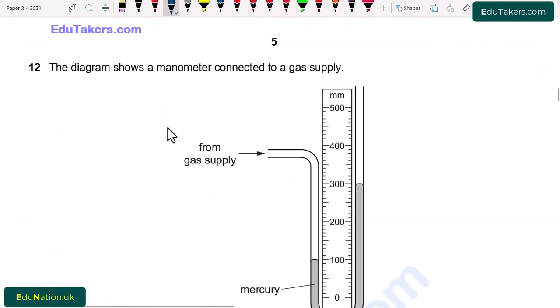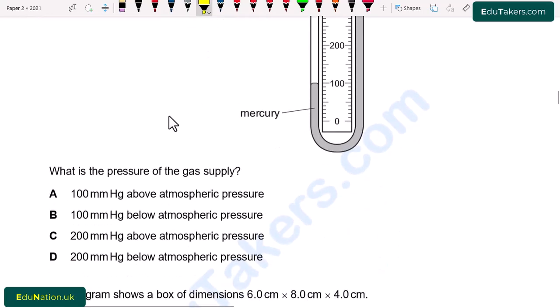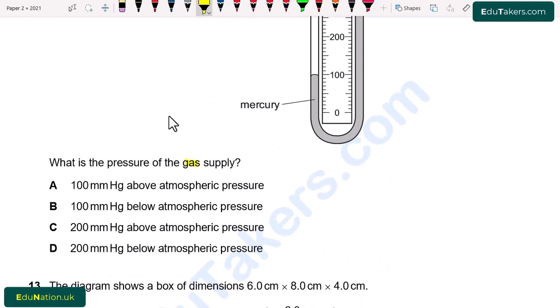Next, question number 12. The diagram shows a manometer connected to a gas supply. So here is a manometer. What is the pressure of the gas supply? So here we have to find out the pressure of the gas supply. MCQs: A. 100 millimeter Hg above atmospheric pressure. B. 100 millimeter Hg below the atmospheric pressure. C. 200 millimeter Hg above atmospheric pressure. D. 200 millimeter Hg below the atmospheric pressure.